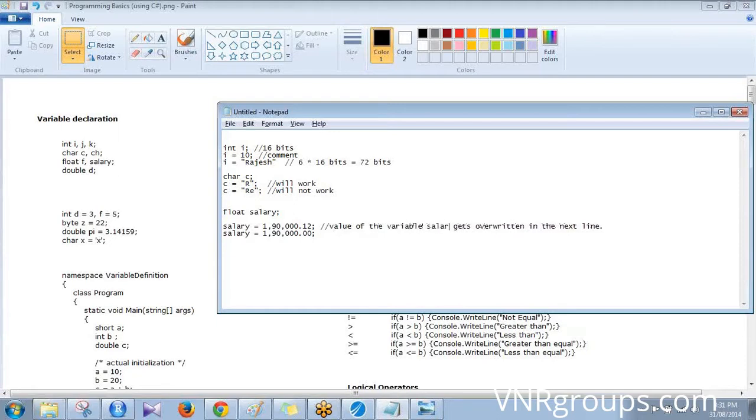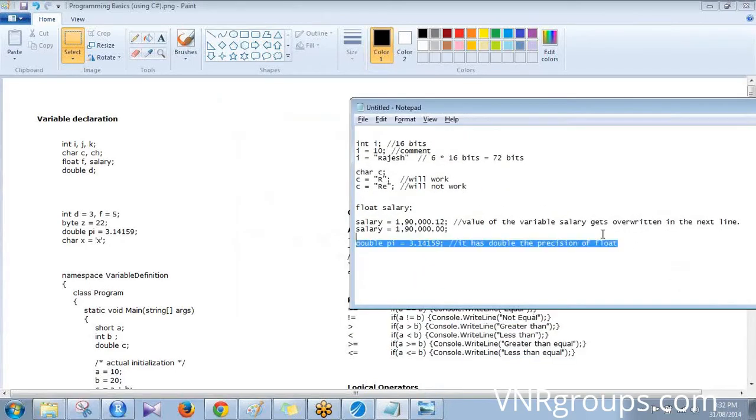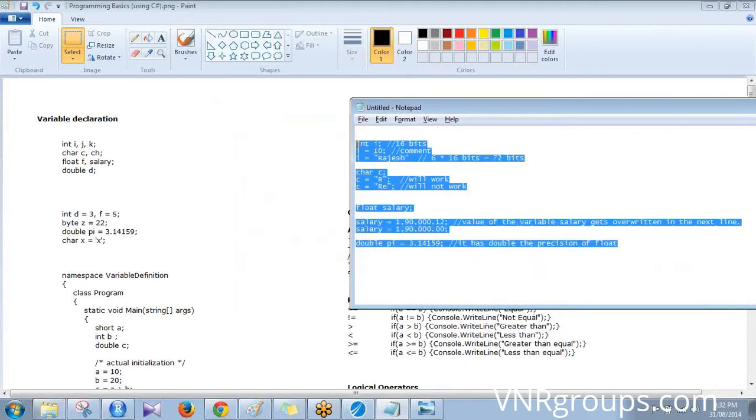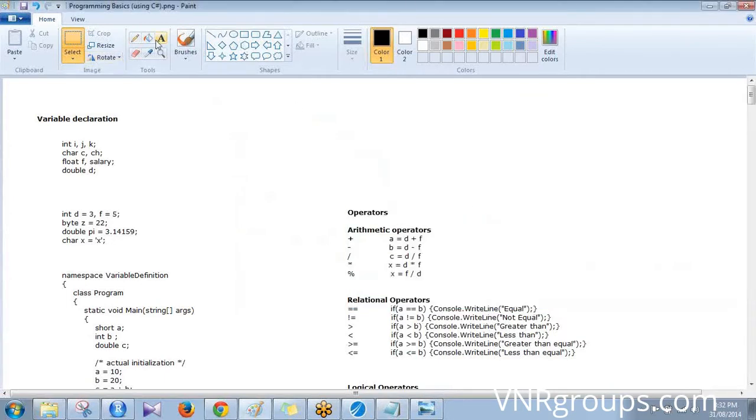Variable salary. And similarly, there are other data types. See that, double pi, 3.1459. That's double, which has double the precision of float. Just keep that in mind. Those are things which are good to keep in mind.